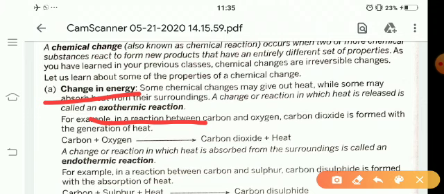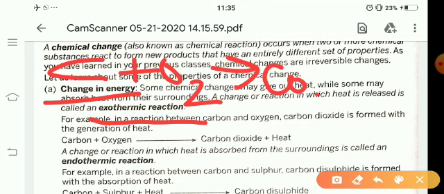For example, when carbon reacts with oxygen it forms CO2, but it also releases heat, then this is known as exothermic reaction.